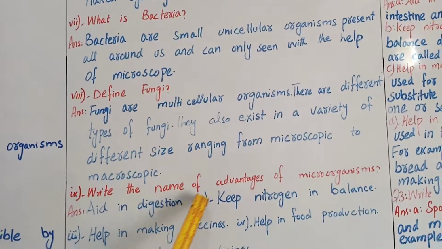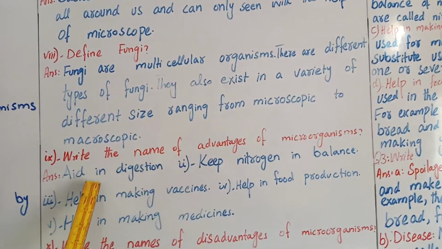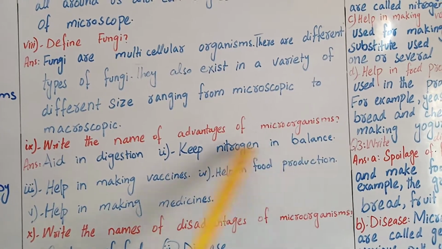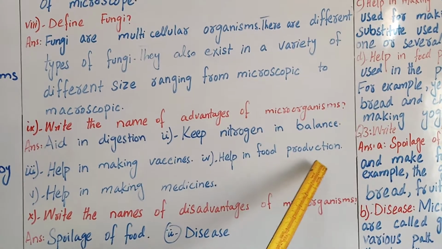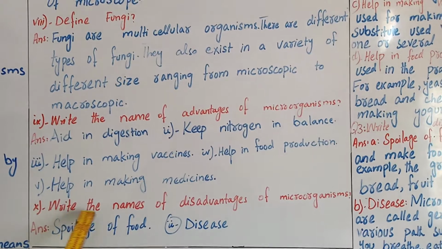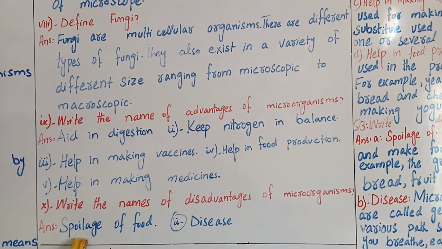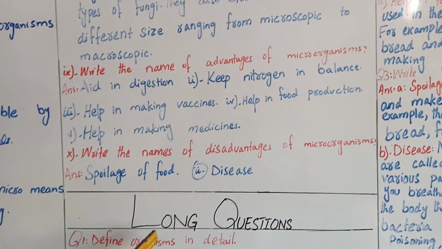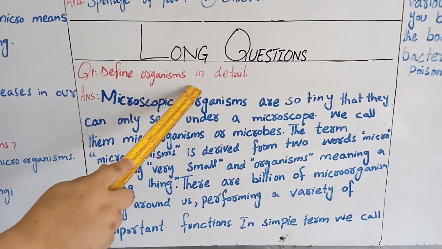Write the names of the advantages of microorganisms. Aid in digestion, keep nitrogen in balance, help in making vaccines, help in food production, help in making medicine. Write the names of disadvantages of microorganisms. Spoilage of food, disease. Okay students, now we have long question answers. Our first question is, define microorganism in detail.